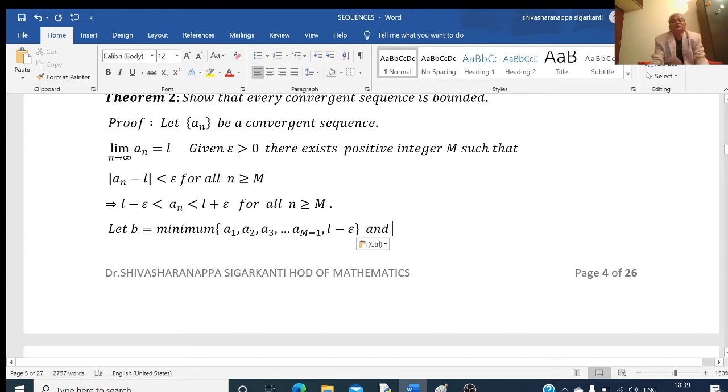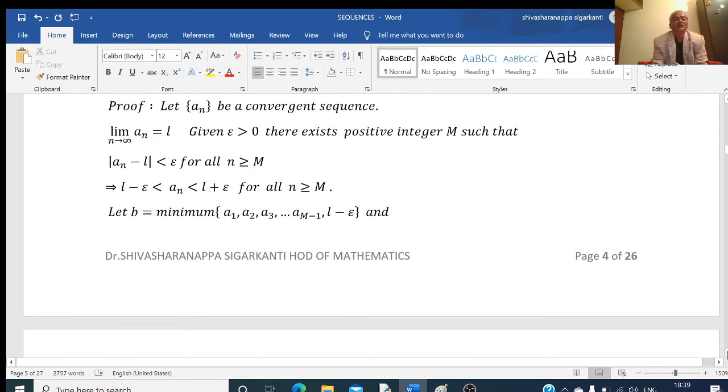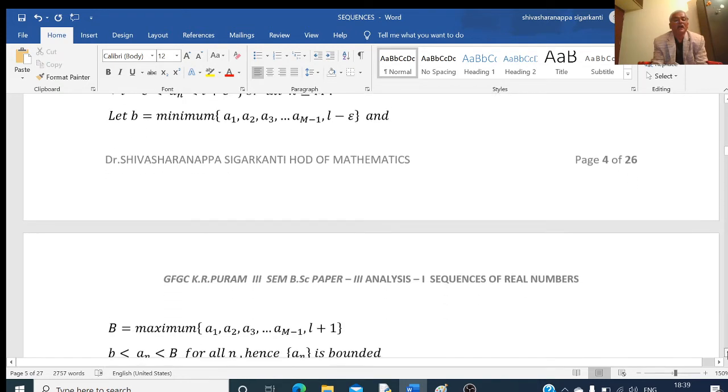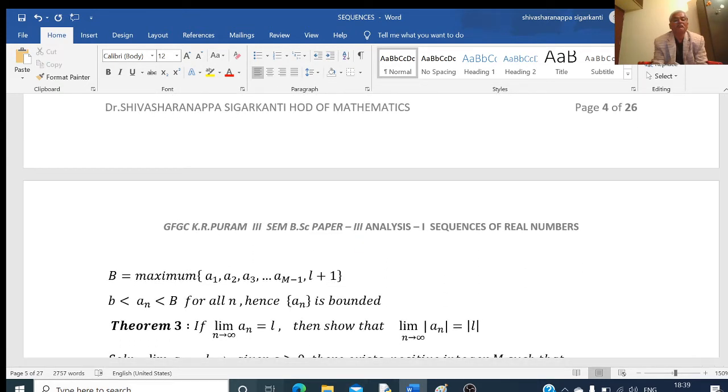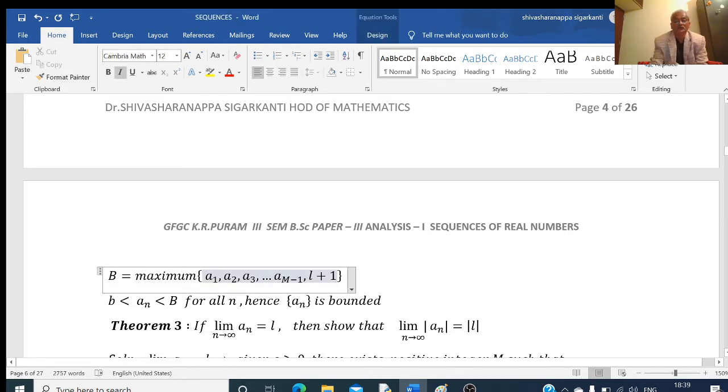L minus epsilon, right? And then I will take capital B to be the maximum of these quantities, a1, a2, a3, up to a_(m-1), and I write this as L plus epsilon. Okay, L plus epsilon.